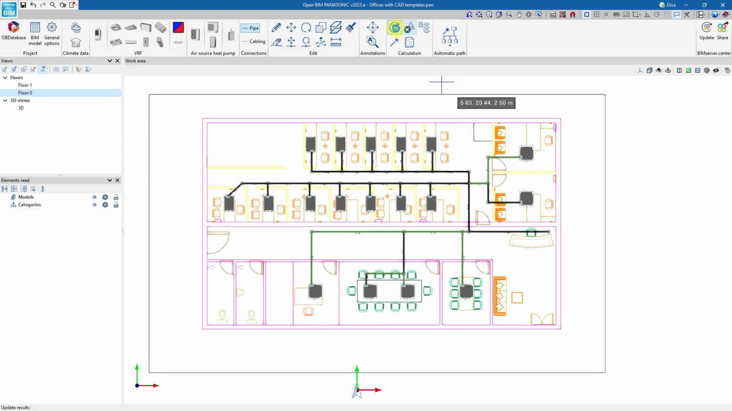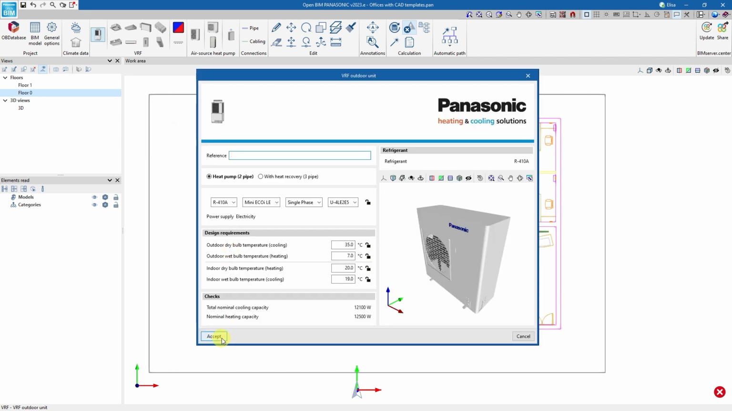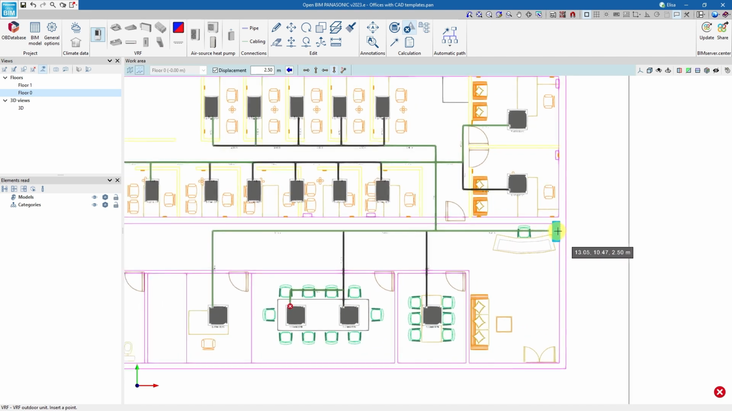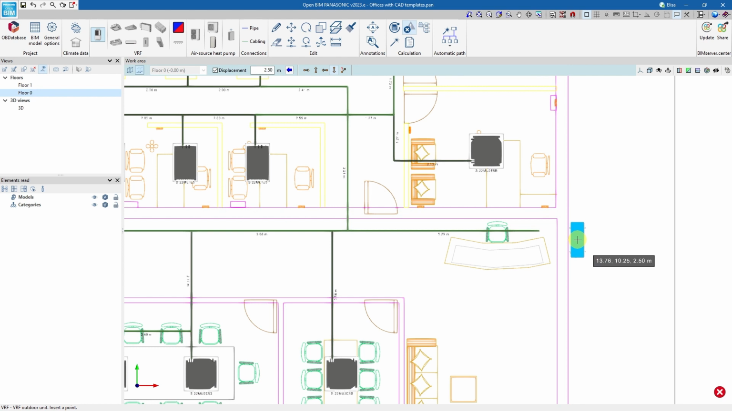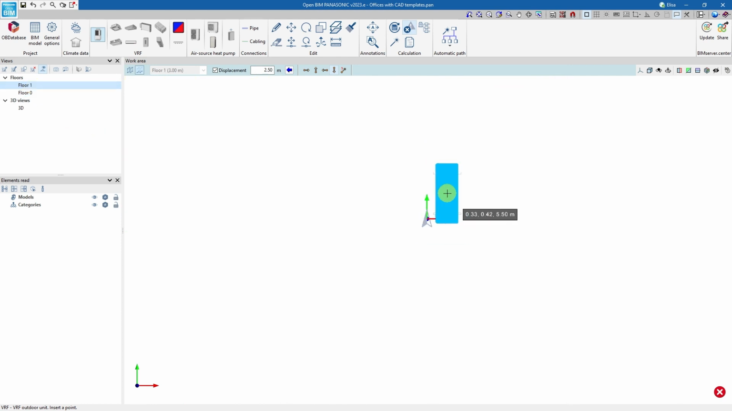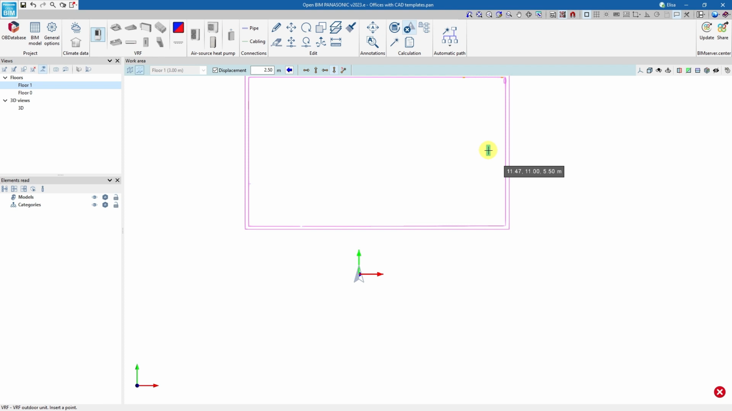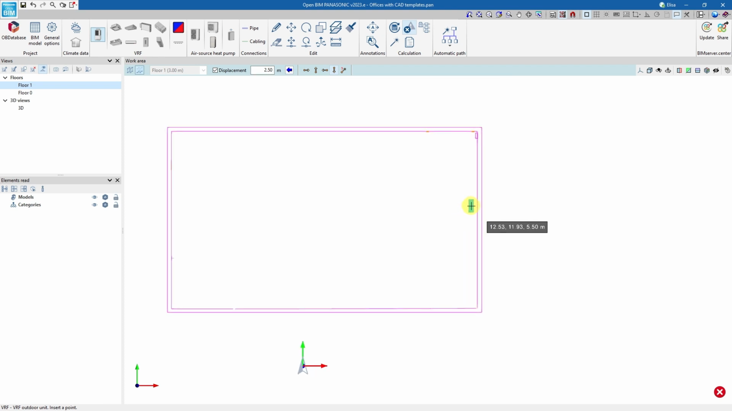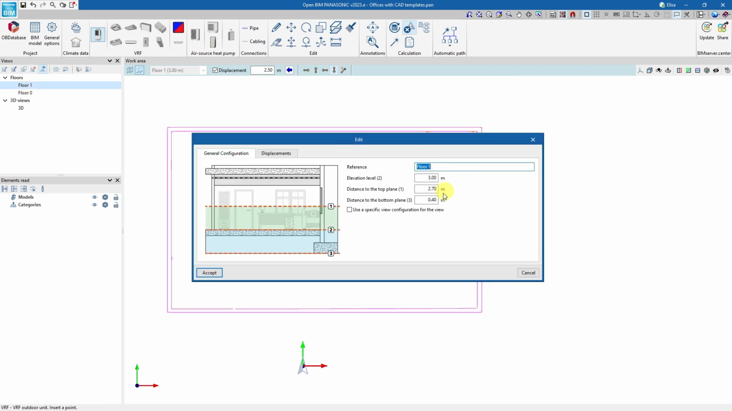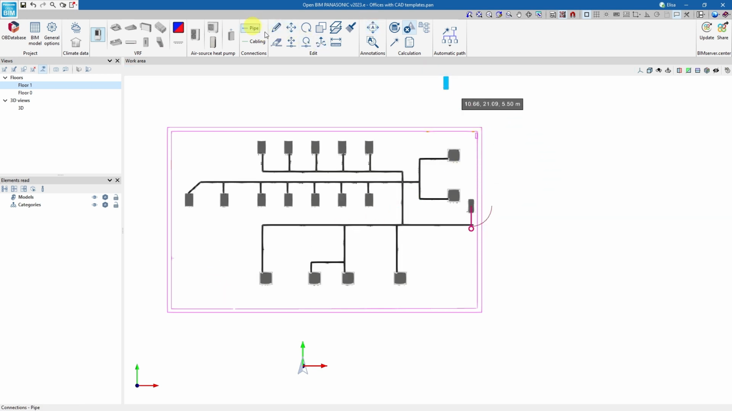The program will warn us if we make any mistakes when modifying and correcting the system. We will now place the outdoor unit on the roof. We start by assigning a corresponding template to the plan view of the roof. There are several ways to connect it to the interior system on the bottom floor. One of the simplest is to increase the visibility range of the plan view using the distance to the bottom plane option. Simply set it to 1 or 2 meters.